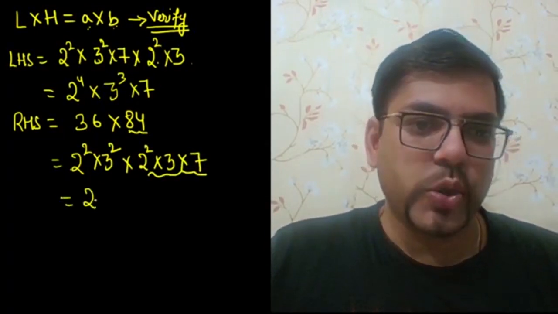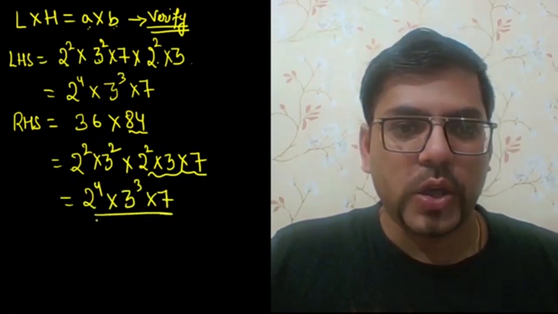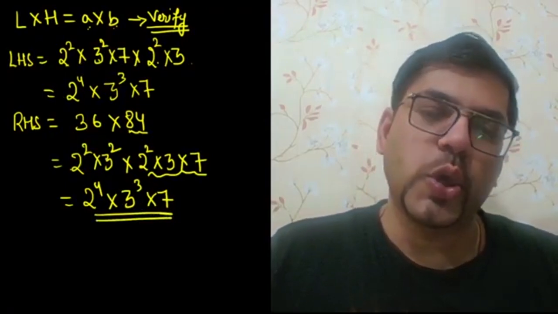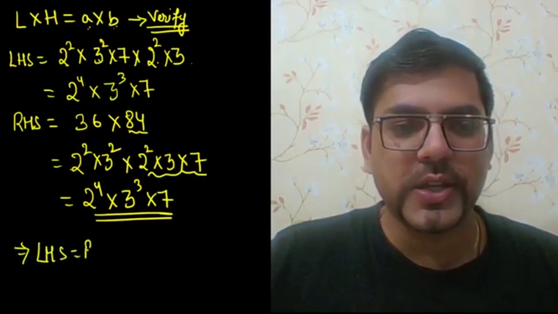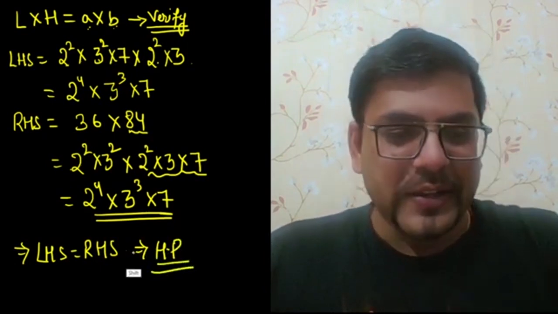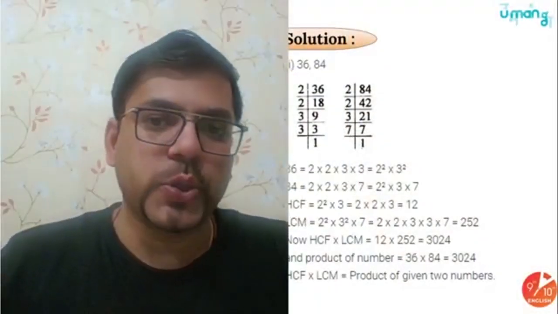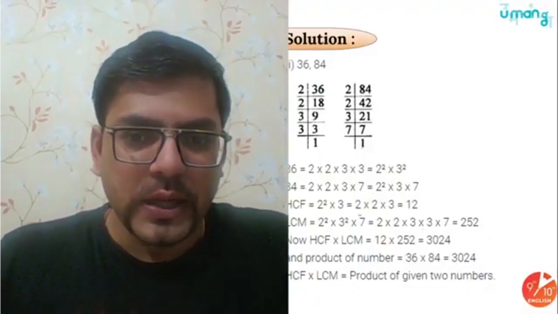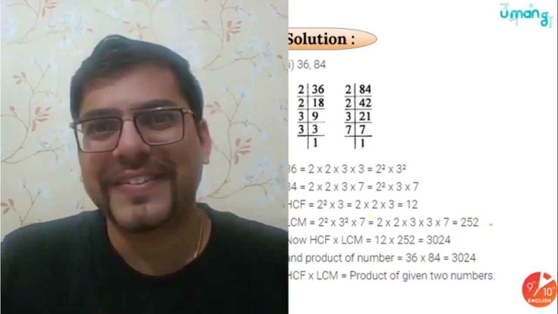Now just multiply them, so you will get 2 raised to power 4 into 3 raised to power 3 into 7. You have got all three prime factors, you got LHS, you got RHS. You are able to see that LHS is equals to RHS. So you can write the golden words: hence proved. So you have got the answer, and this is the final answer. I hope everyone understood that. If you all understood, here's the solution as well. Please go through it. The same solution, LCM into HCF, they have multiplied. We tried doing it by a smarter method.